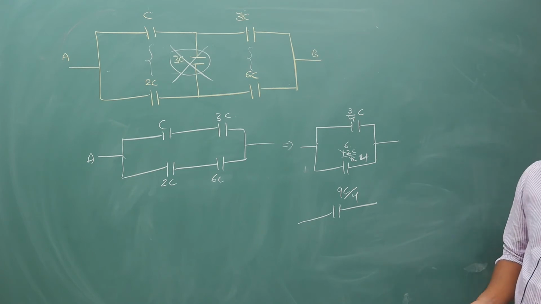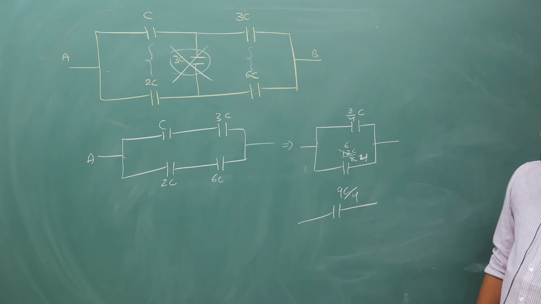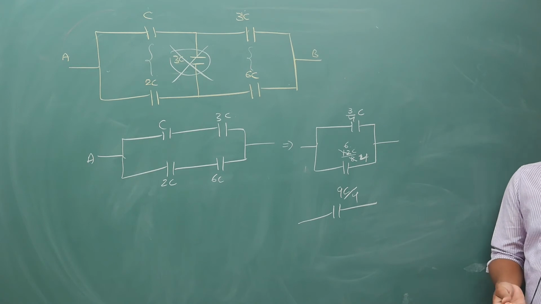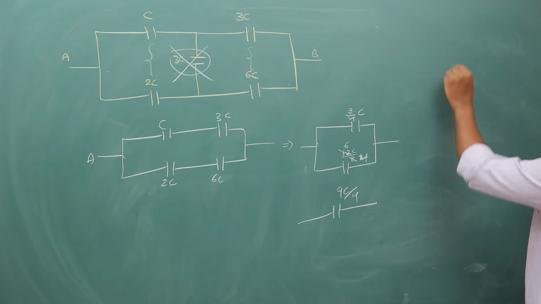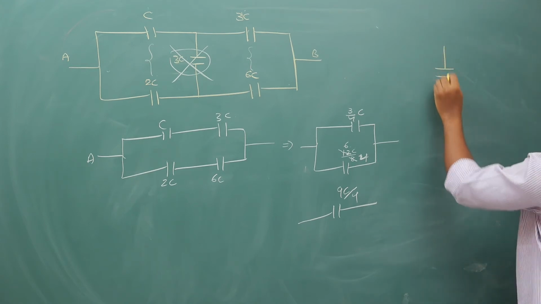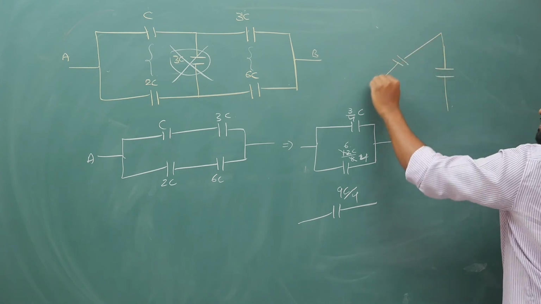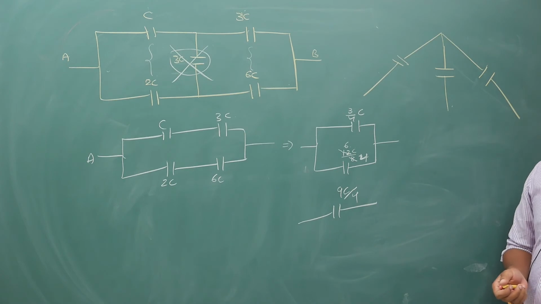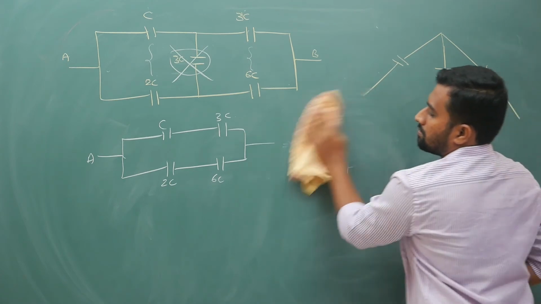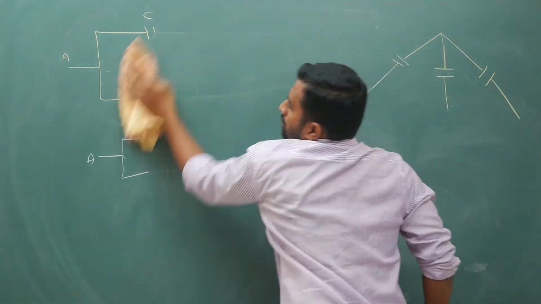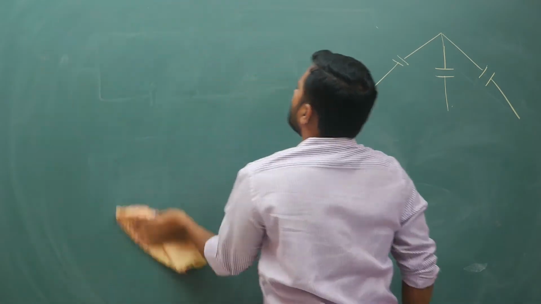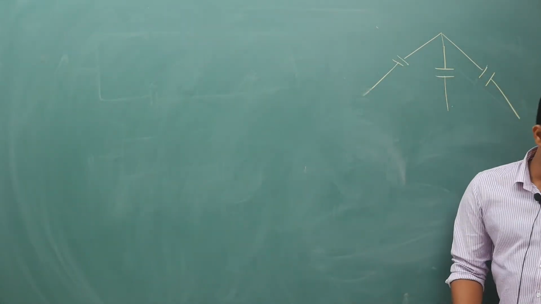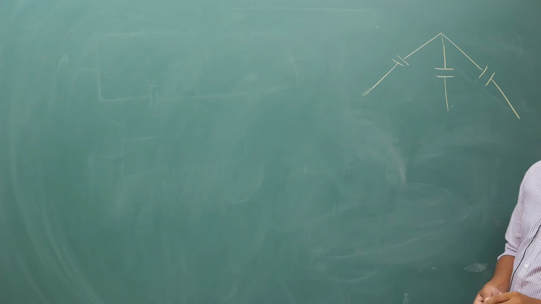Next, your next question is like this. You try this. You have a triangular kind of circuit. Whenever I give you a question, first you have to try it, and then do the simplification.